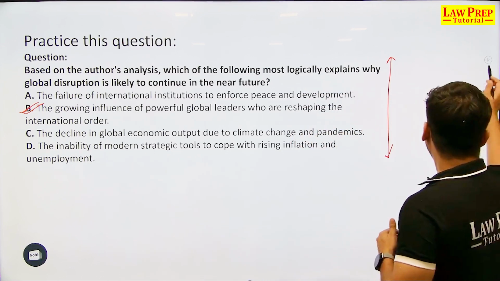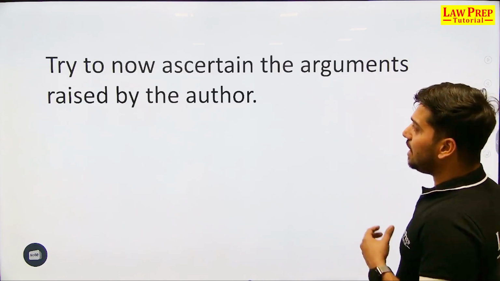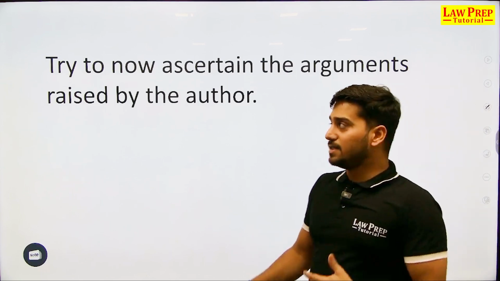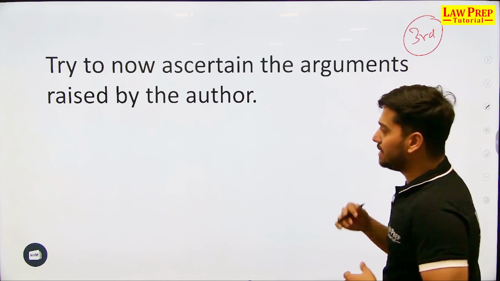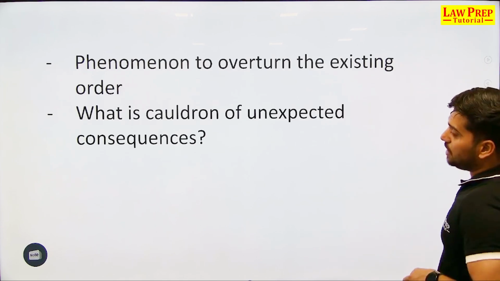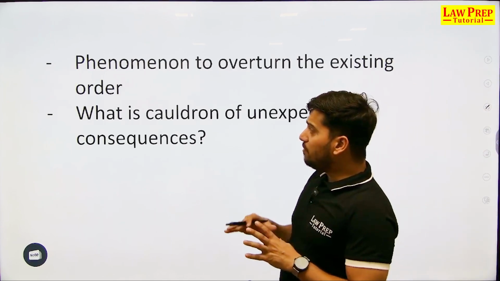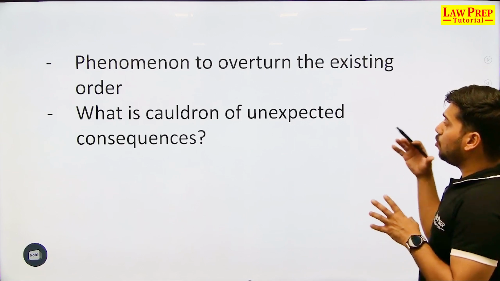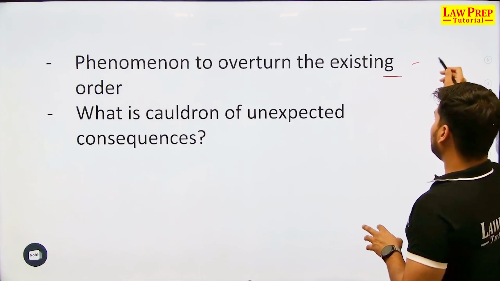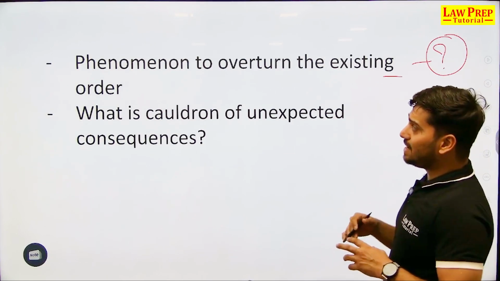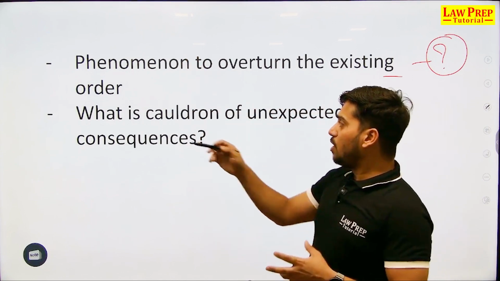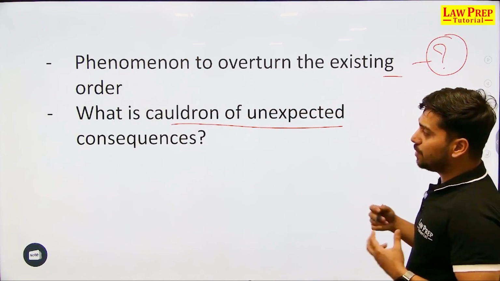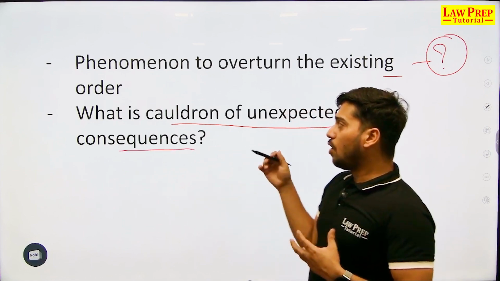So moving further ahead, try to ascertain the arguments raised by the author. Now this is the third aspect that you should try: what are the arguments that the author is raising. So if I break down this particular editorial, you will find that there is a phenomenon to overturn the existing order. So what is this author talking about? What exactly does the author mean by this phrase, phenomenon to overturn the existing order? What is the cauldron of unexpected consequences?